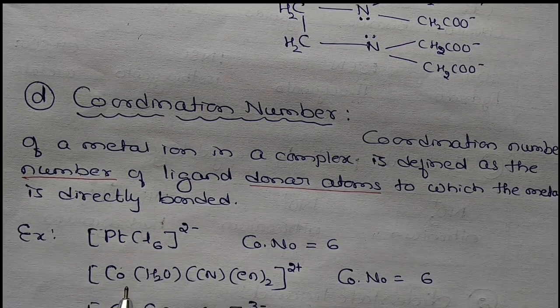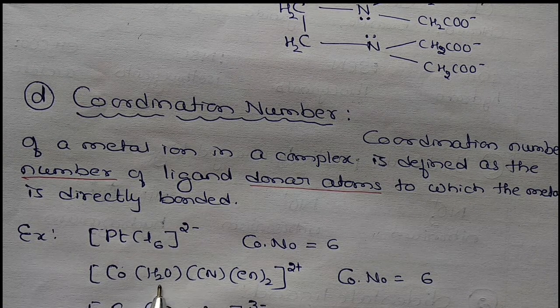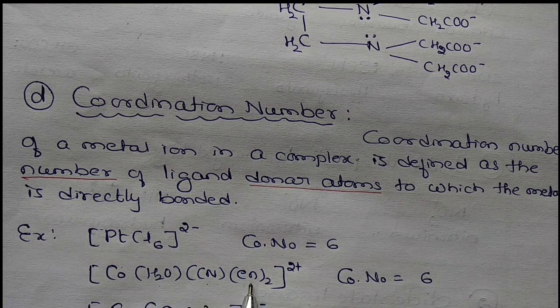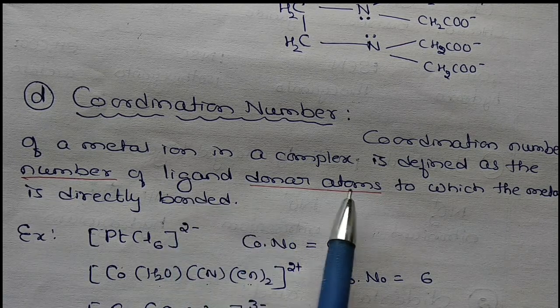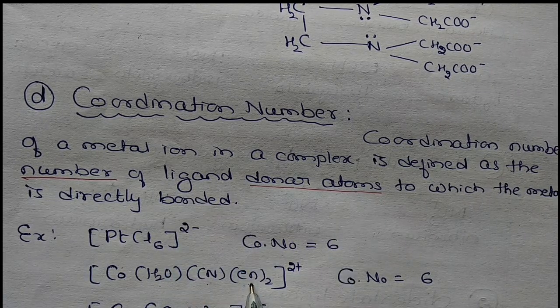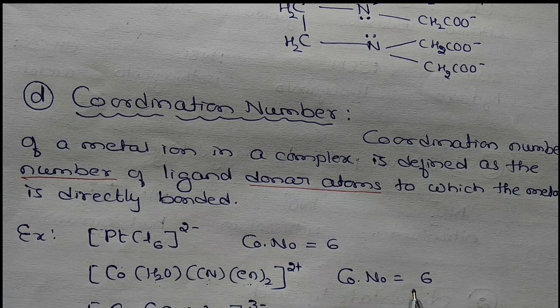Then one more example, cobalt with water, aqua, cyano and ethylene diamine. See here, these are unidentate. This is didentate. So how many ligand donor atoms are there? In one ethylene diamine there are 2, and two such are there, means 4, plus 1 is 5, plus 1 is 6. So the coordination number is 6.